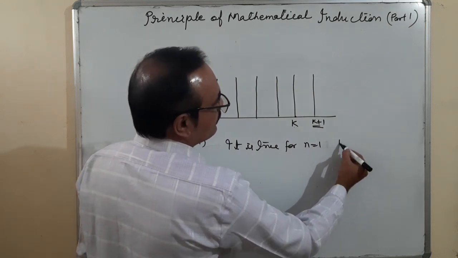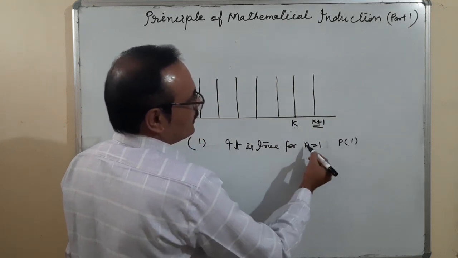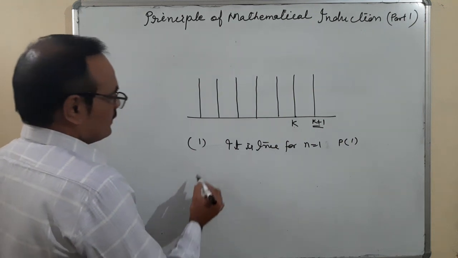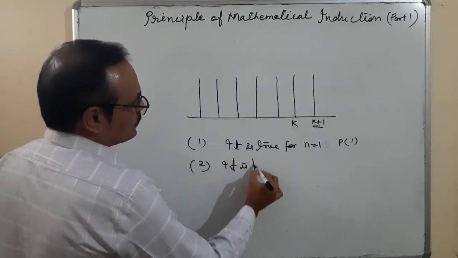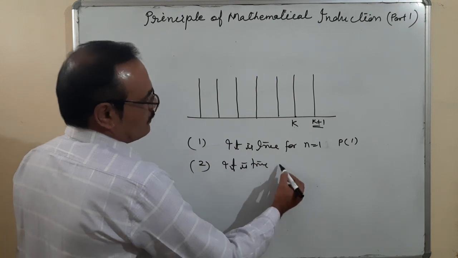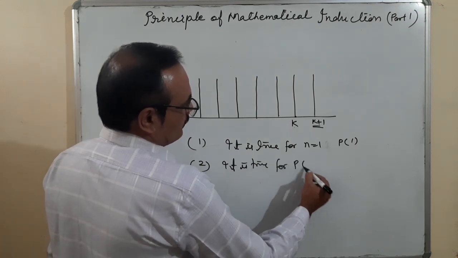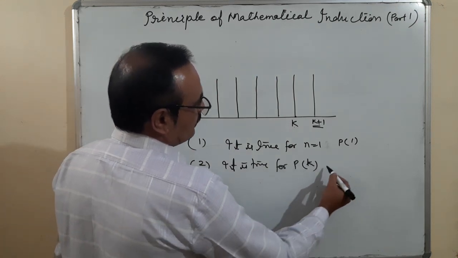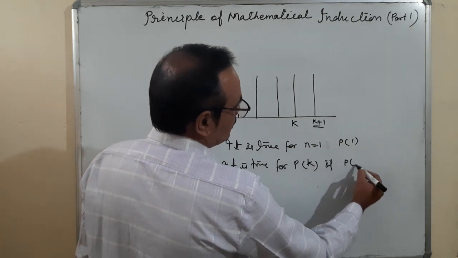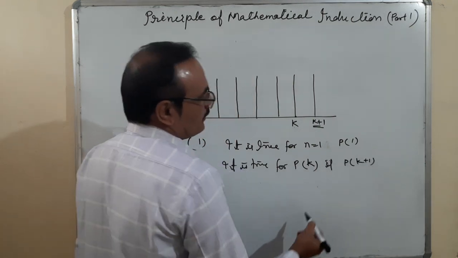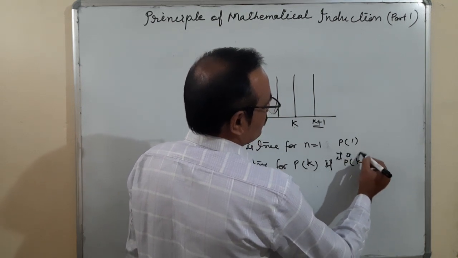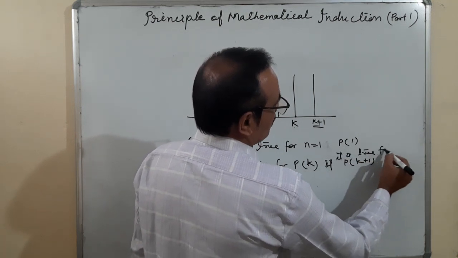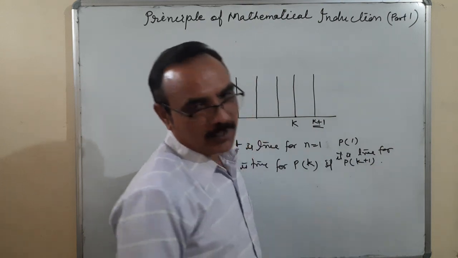N is equal to 1 means P of 1. This is the meaning of n is equal to 1. Second, it is true for k, if it is true for k plus 1.